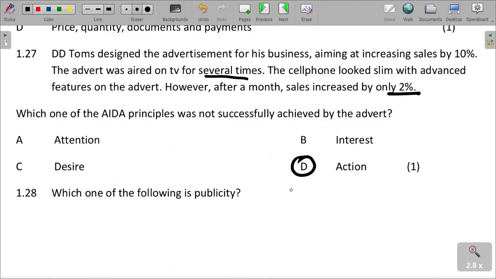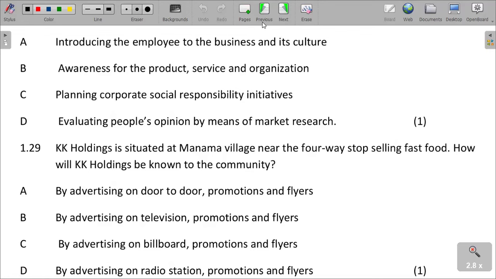Which of the following is publicity? Publicity we are talking about. Which of the following can best reach out to people?